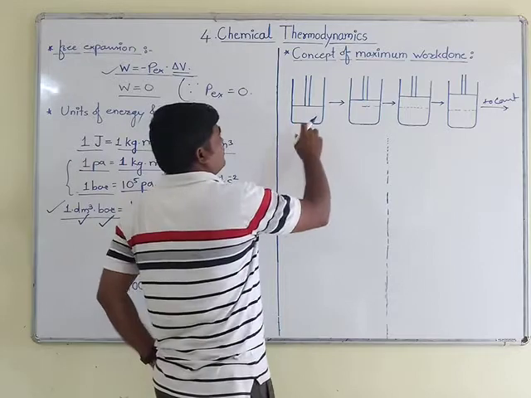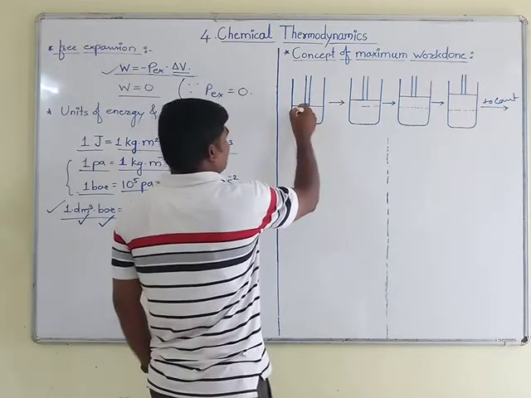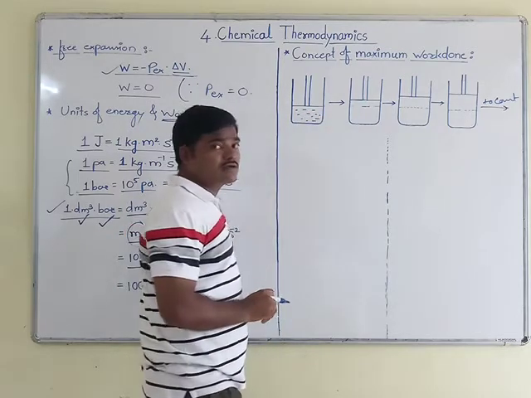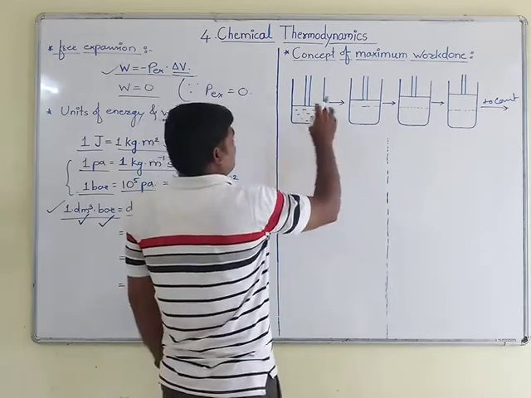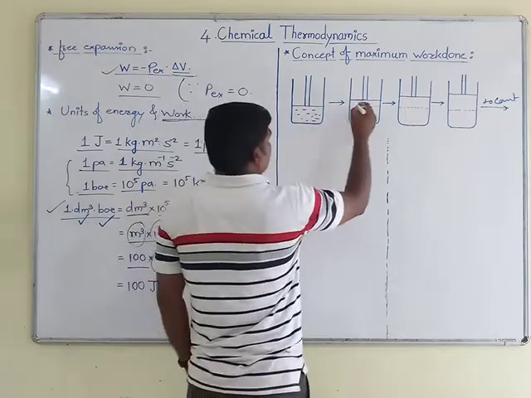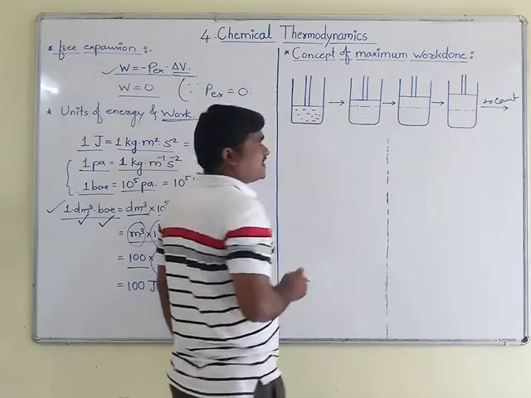And here I have explained n number of moles of gas which I have enclosed in a weightless and frictionless piston. And in the second process, what I did, the expansion will take place.